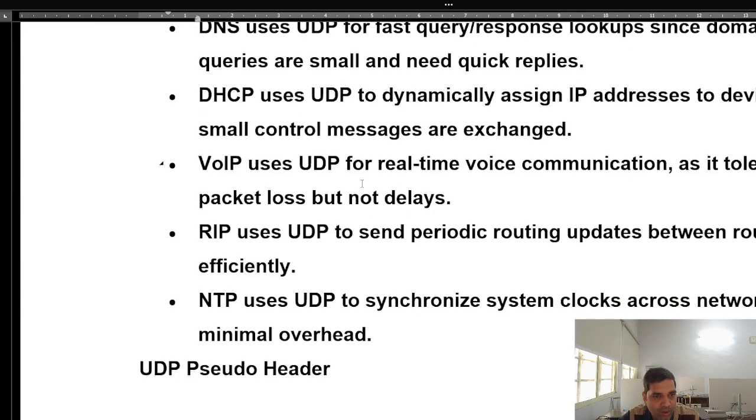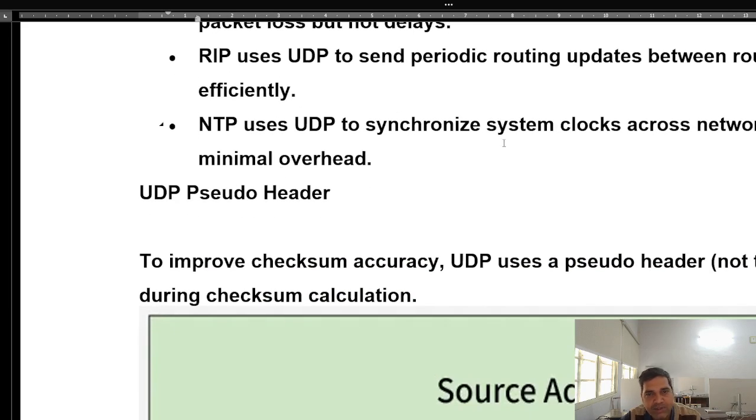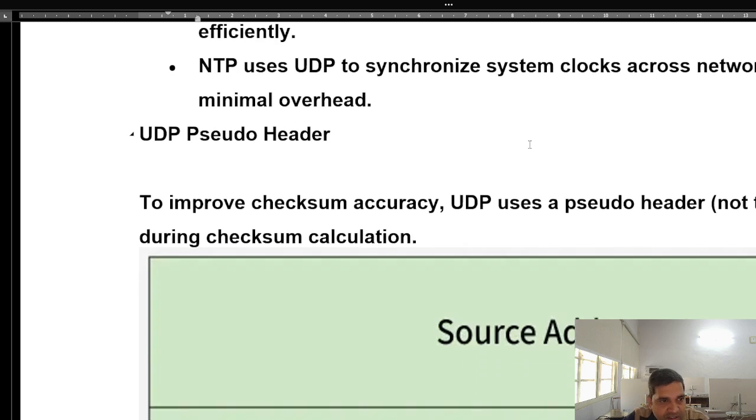VoIP, voice over internet protocol, uses UDP for real-time voice communication. It tolerates some packet loss but not delays. RIP, the routing information protocol, uses UDP to send periodic routing updates between routers. NTP uses UDP to synchronize system clocks across the network.